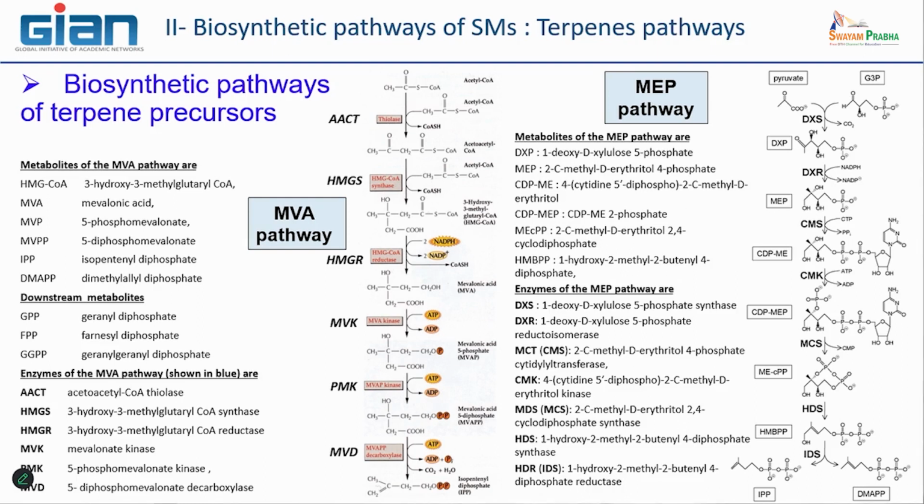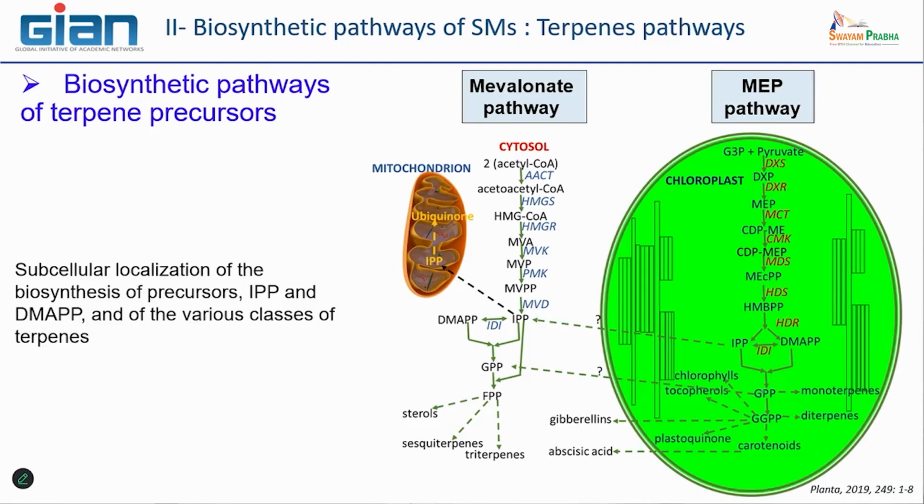What is also the difference between these two pathways is that they are not localized in the same place in the cells. As I said to you, the classical one, the mevalonate pathway, is a cytosolic pathway, meaning that the IPP produced by this pathway is directly in the cytosol. But we know that this molecule, IPP, can be taken in charge in different other organelles in order to produce several other terpenes.